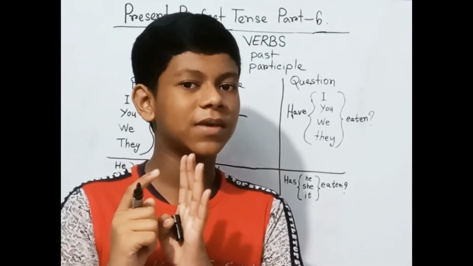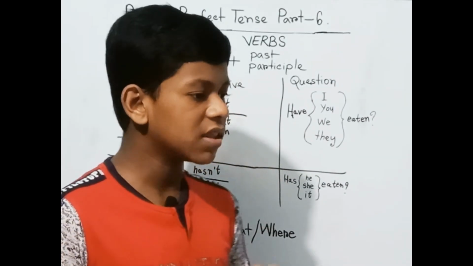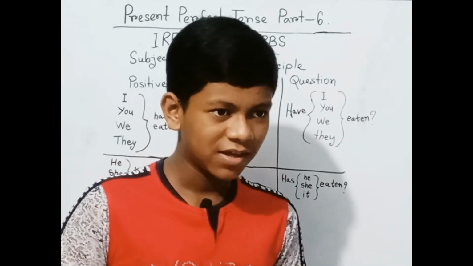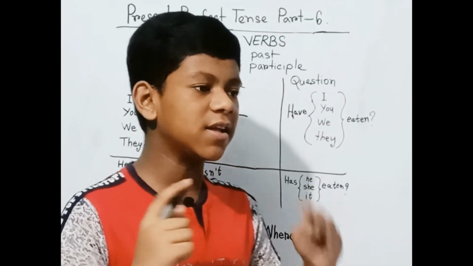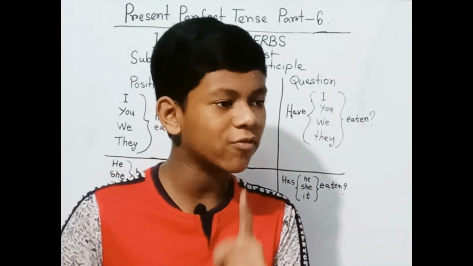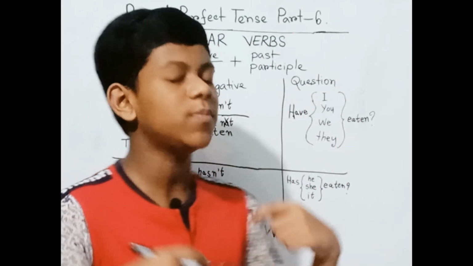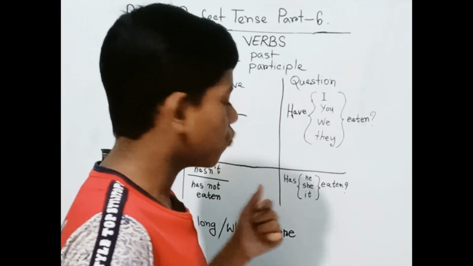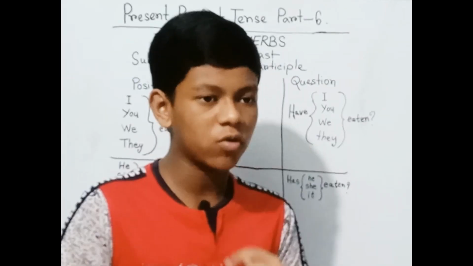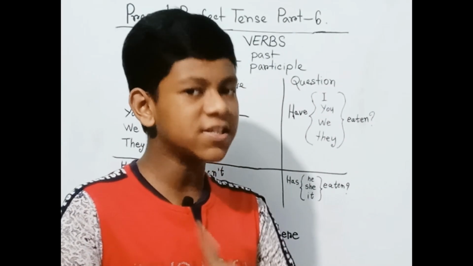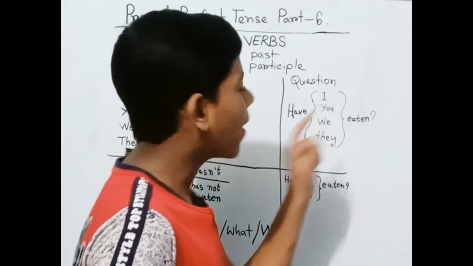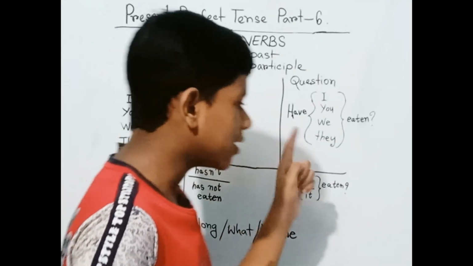Because everything is the same, just the past participle is different. If you watch the regular verb video, then it will be easy for you to practice the irregular verb. The only difference is the past participle.